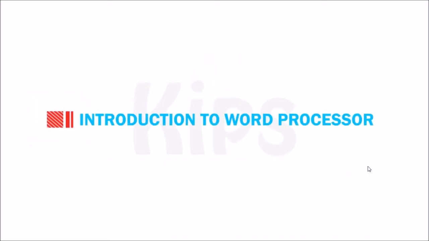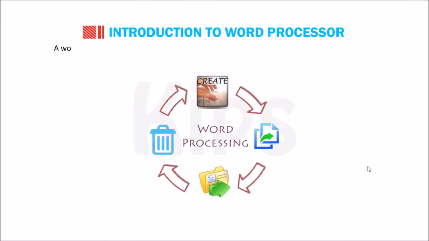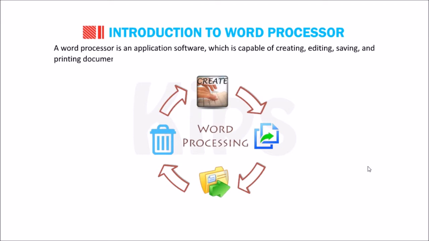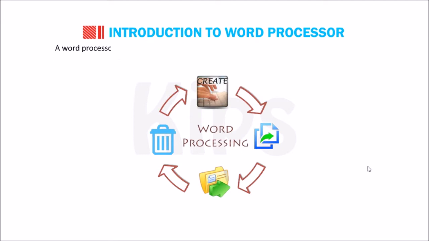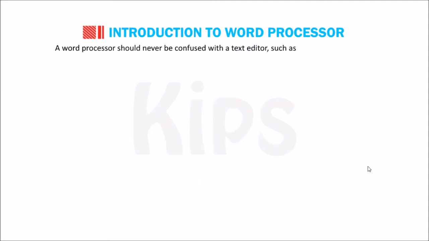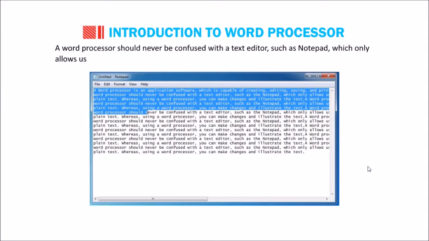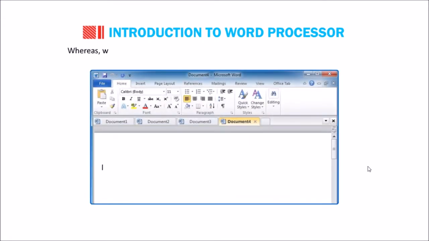Hello students, today we will learn about word processor. A word processor is an application software which is capable of creating, editing, saving and printing documents. A word processor should never be confused with a text editor such as Notepad, which only allows us to create and edit plain text. Whereas, while using a word processor, you can make changes and illustrate the text.